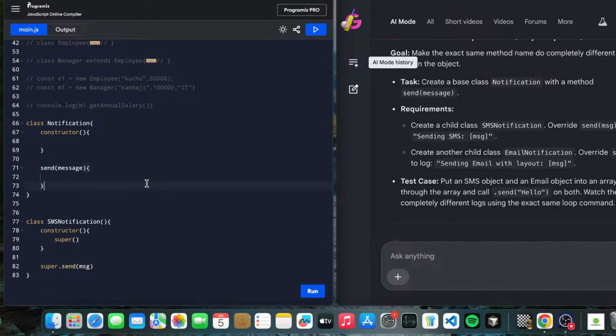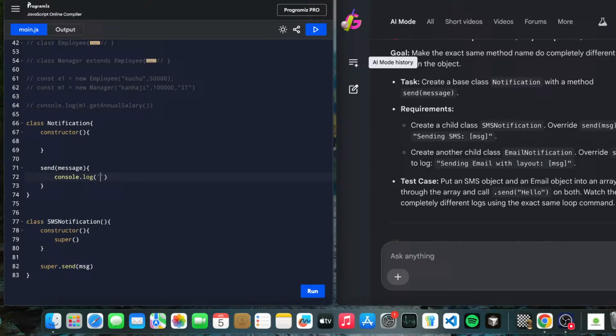Let's try something new. We have console.log, and in this log we are using a template literal. So here let's use this, and this dot message, sending SMS dot message. Why is it like this? Let's give it a try.